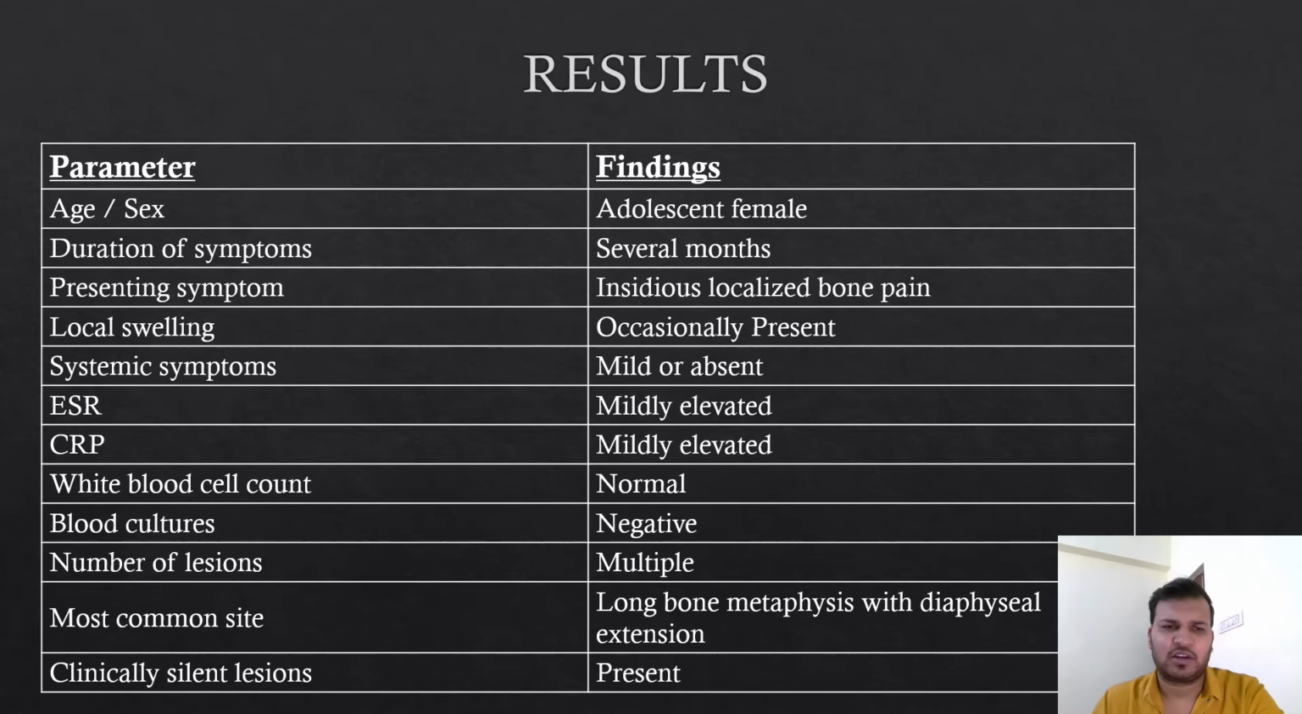Results of this study: the most commonly affected were adolescent females. Duration of symptoms was several months. Presenting symptoms include insidious localized bone pain, local swelling was occasionally present, and systemic symptoms were mild or absent. ESR and CRP were mildly elevated, while WBC count was normal and blood cultures were negative. Lesions were multiple, the most common site affected was long bone metaphysis with diaphyseal extension, and clinically silent lesions were present.